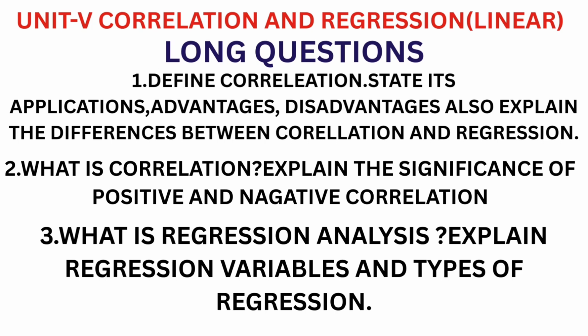Explain the significance of positive and negative correlation. This question is also very important. This question is important for short bit also. Third, what is regression analysis? Explain the regression variables and types of regression.